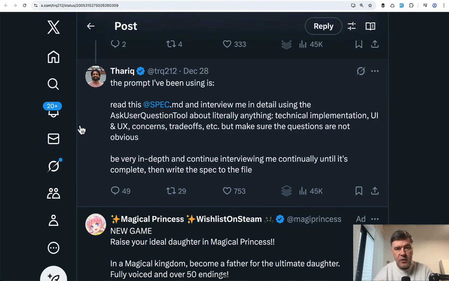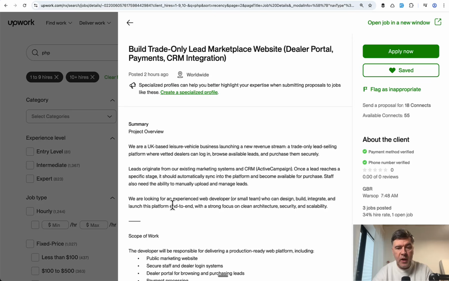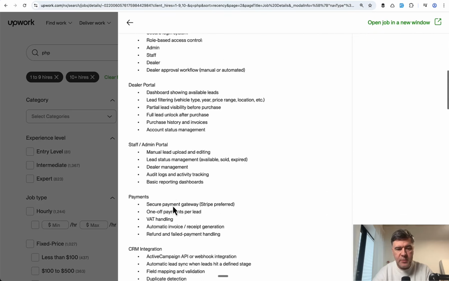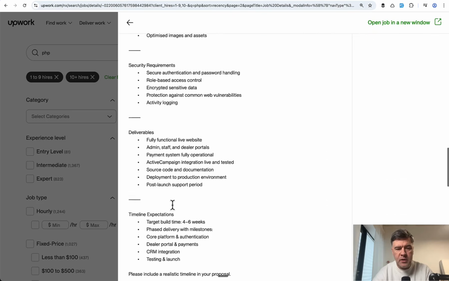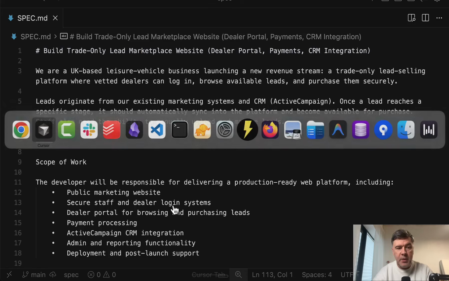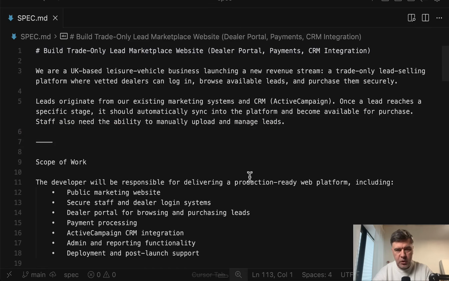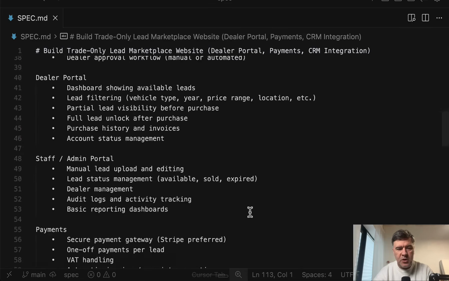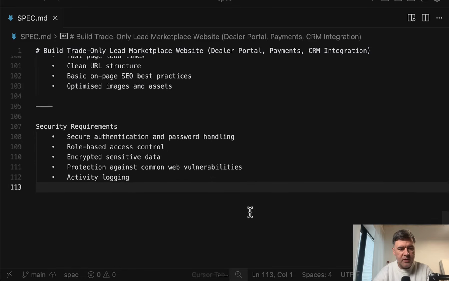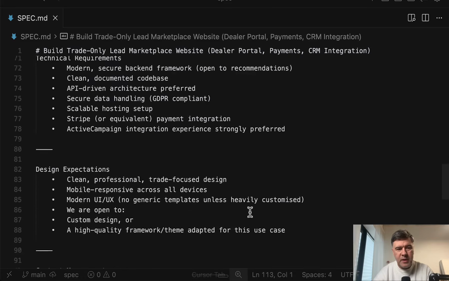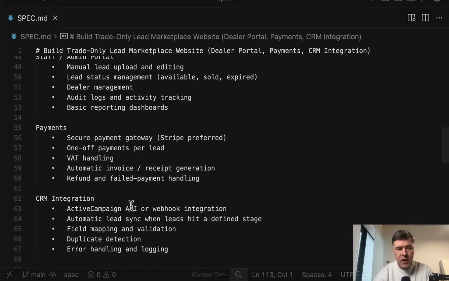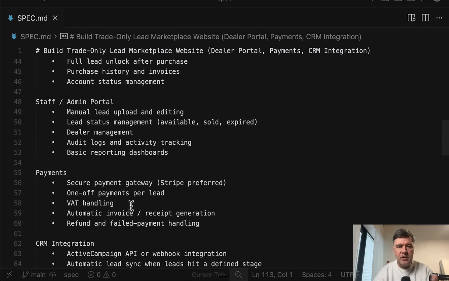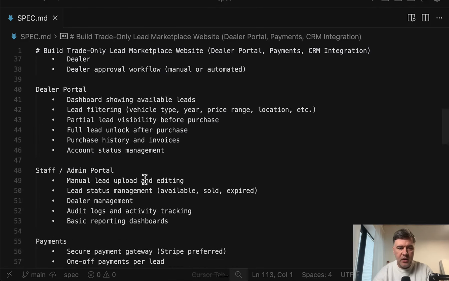So this is kind of Claude Code plan mode, and you will see that in a minute, but on steroids. I was pleasantly surprised by the result. And for testing, I took a pretty random job from Upwork with this specification. I've shortened it a bit and put it as a spec.md in a new project. So this is the specification, about 100 lines of markdown, but basically all of those menu items are not perfectly clear. So how exactly should it work?